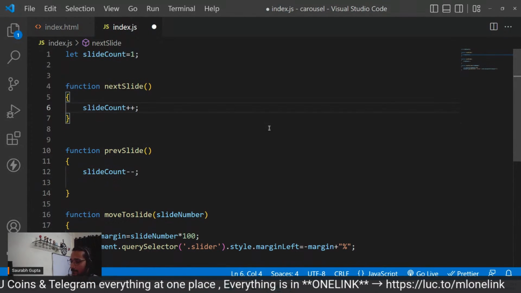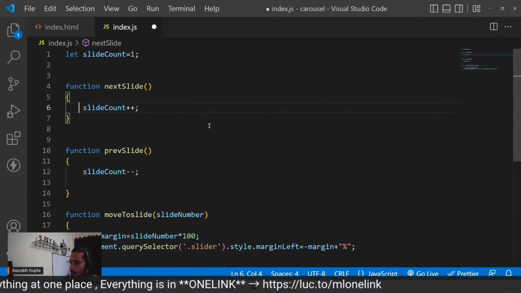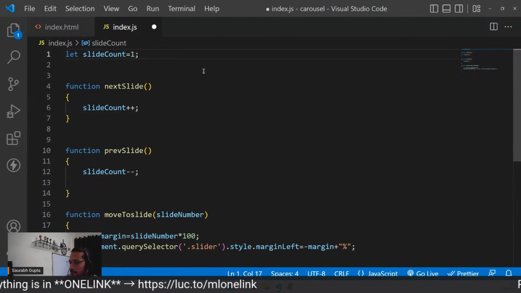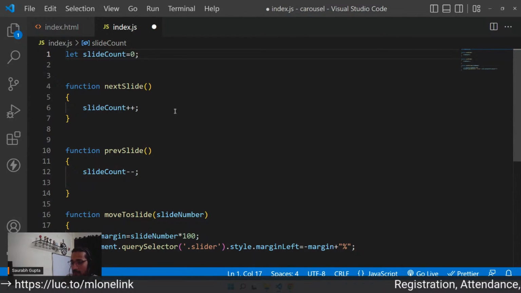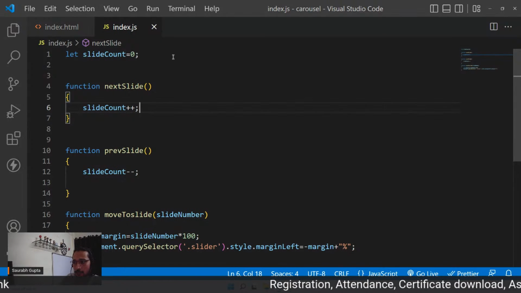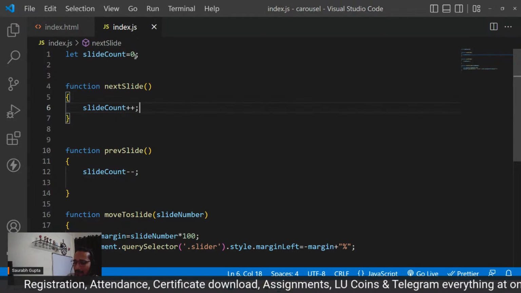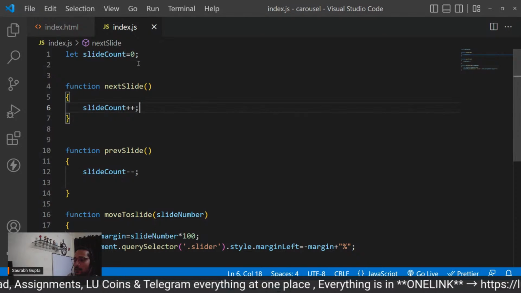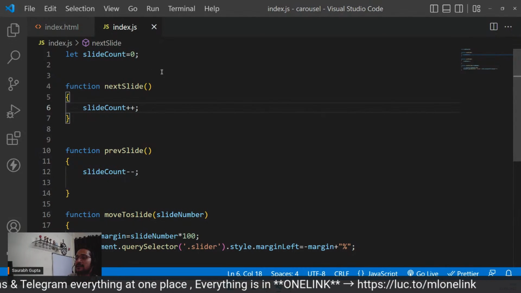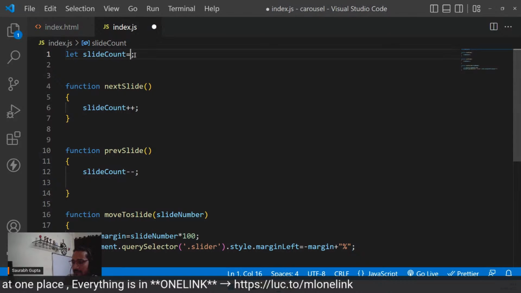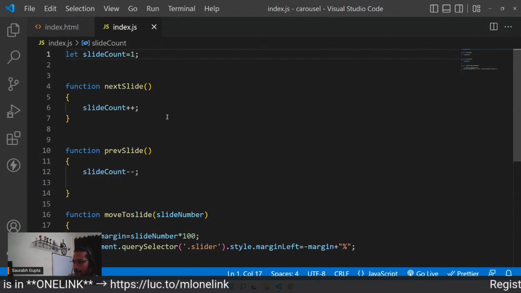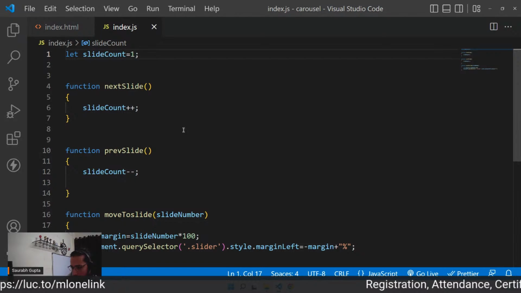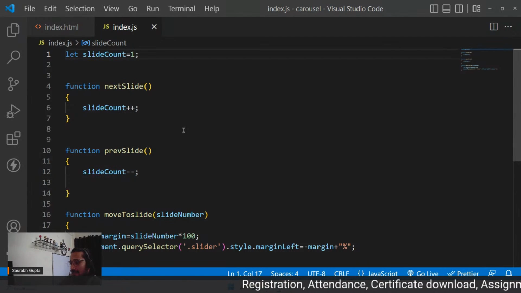Cool. Now initially we can make slide count as 0. So now I'm making slide count initially 0. Whenever someone clicks on next slide, I say slide count plus plus. So slide count becomes 2, but I go to the second slide only when I click on next. So I want to keep it 1, because by default I'm on the first slide. Fine, slide count 1. But it will go to minus 200. That's the issue. So how can I connect the slide number and the count? That's my concern.